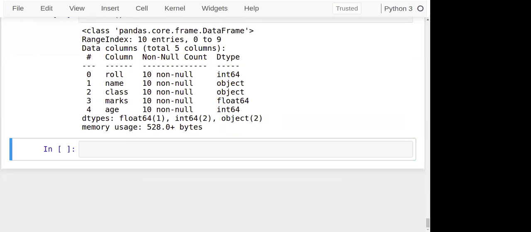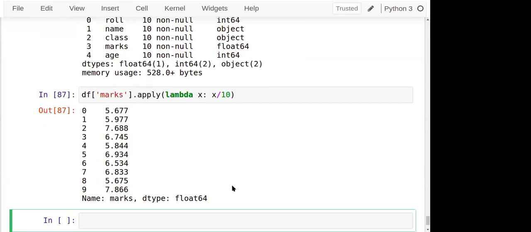apply a specific kind of operation on all the elements there. Let's see, for example, df of marks. I'll show you an example, then we'll talk about it. Dot apply. Okay. Now see, I want the marks to be in 10 format. I want to reduce from 100% to 10%. Out of 10, how many marks are there? So this apply method is used for that.